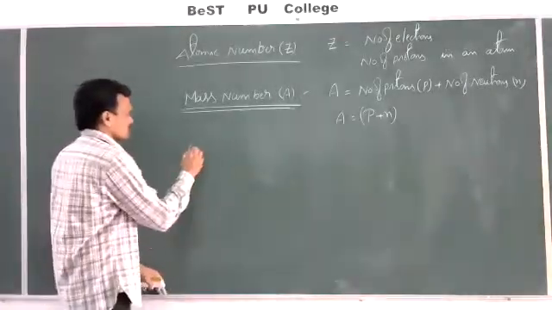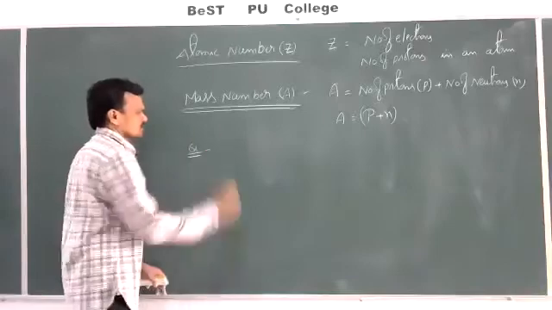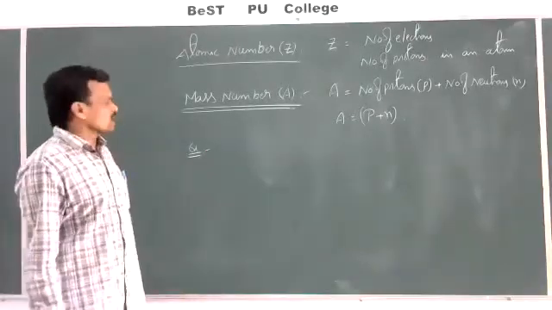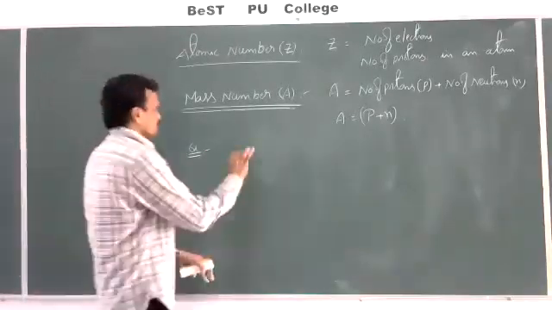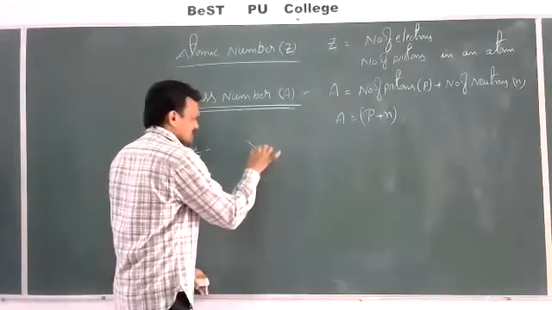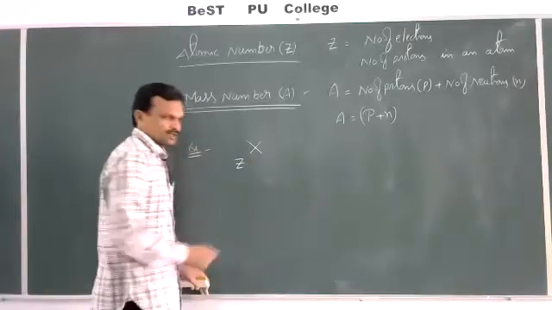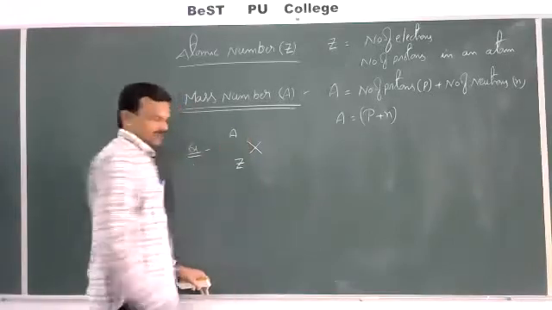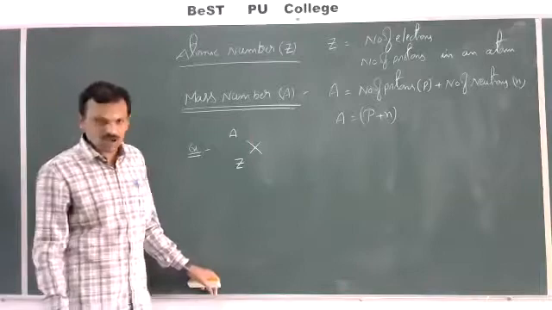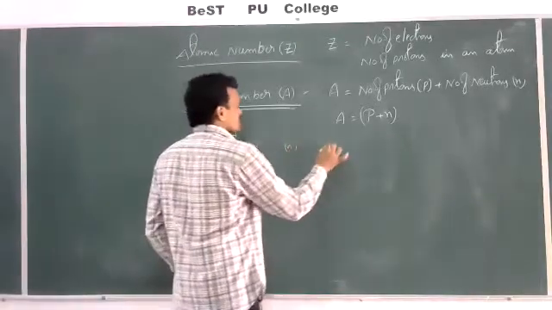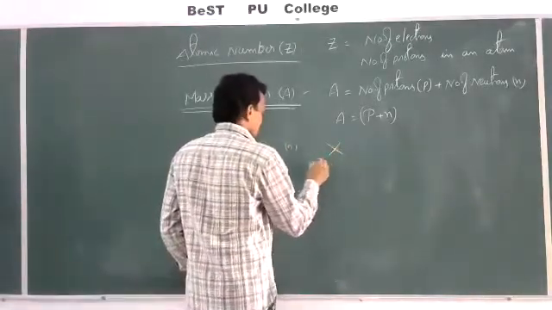Now let us see some examples here. So we will represent a nuclide of an element with the symbol X, where X is an element, Z is atomic number, A is mass number. Like this we can represent. Or the same we can also represent as X with Z and A as sub- and superscripts.